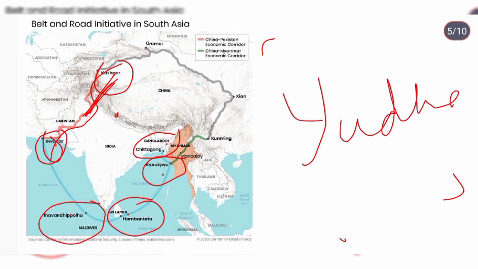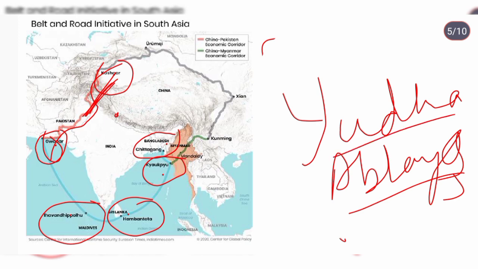Yuddhabhyas in the Uttarakhand. This fueled China, and you can see that the aggression resulted in the Tawang, Arunachal Pradesh standoff. See, India has also done major things.